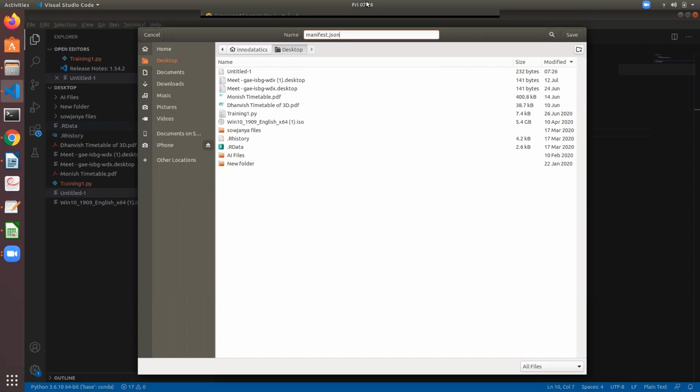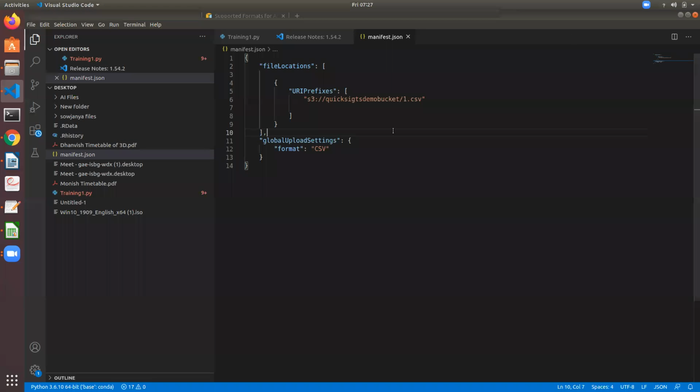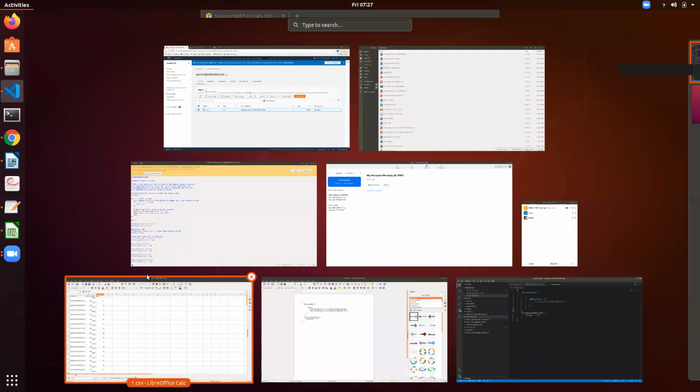Manifest.json. Save. Okay, that's it. Our JSON file is ready. Let's go.